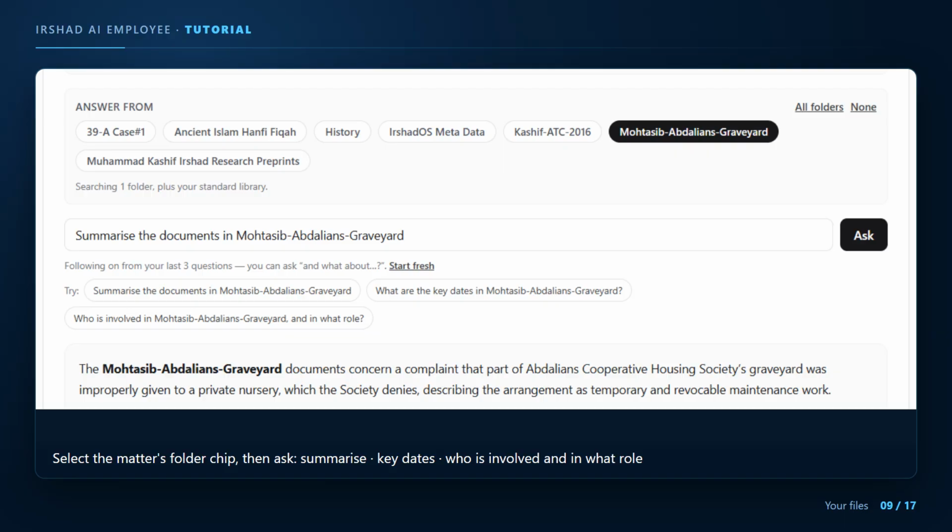Summarize the documents. What are the key dates? Who is involved and in what role? You get a structured brief, the complaint, the response, the objections, each drawn from the files you uploaded with the document names at the bottom. From there, ask follow-ups. What official steps were taken? What are the contradictions in the other side's position?